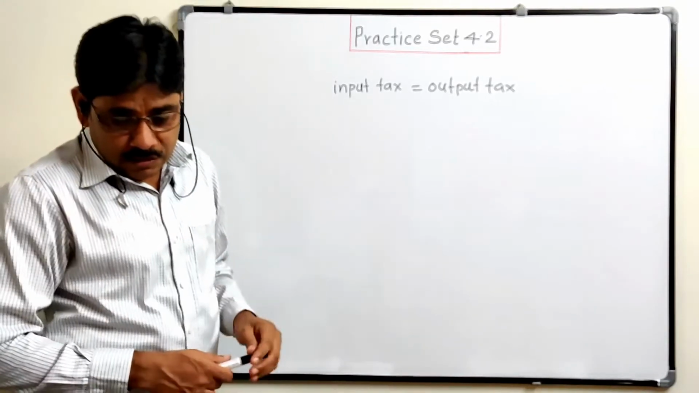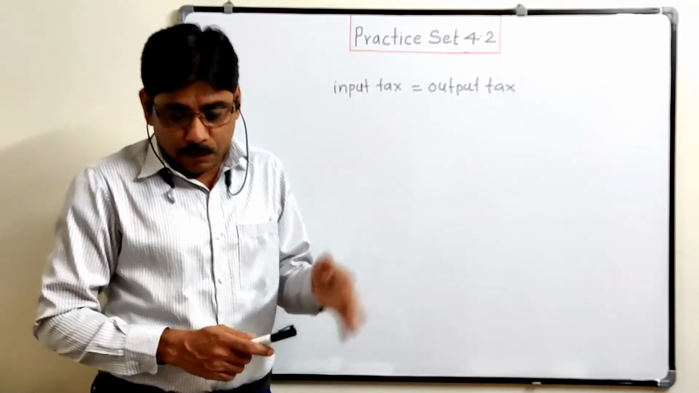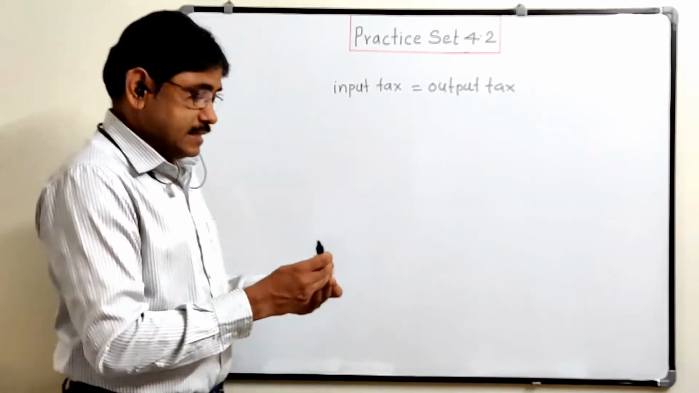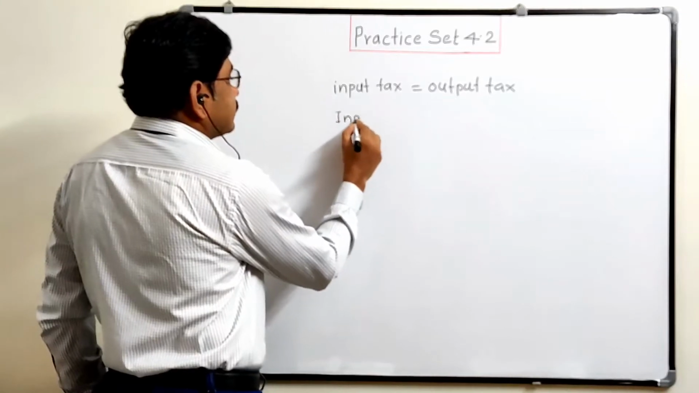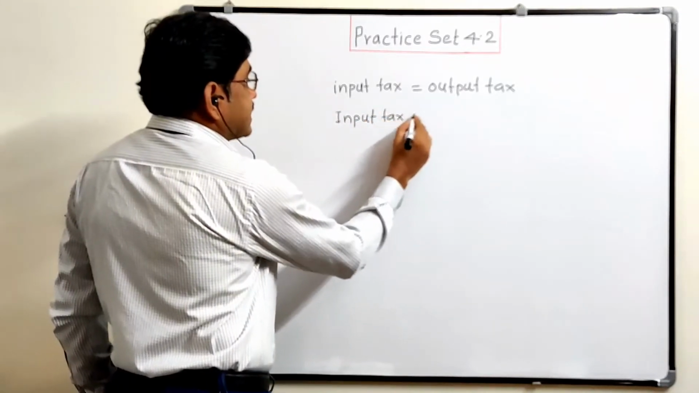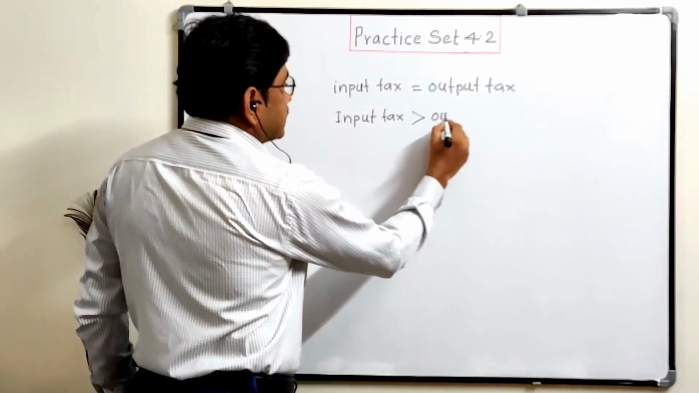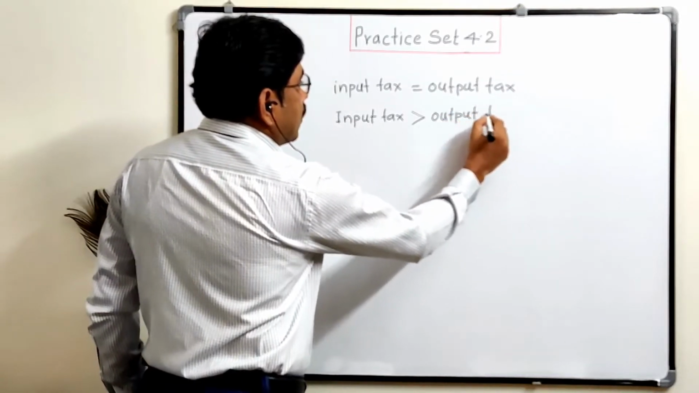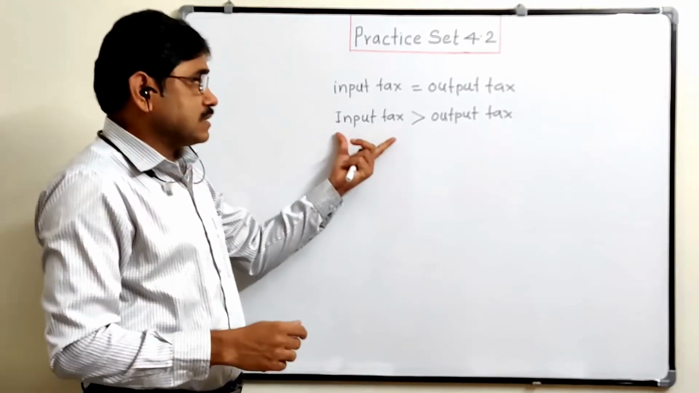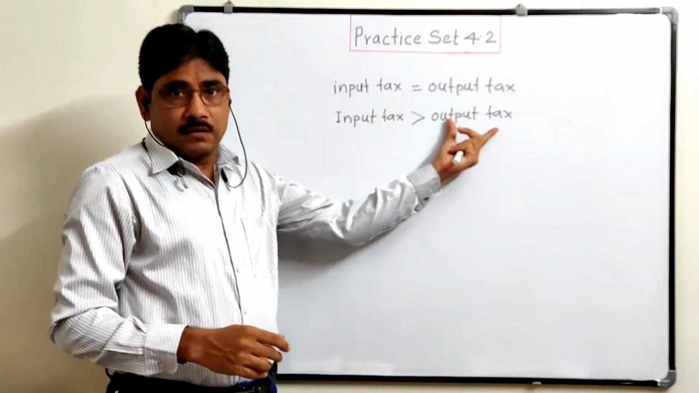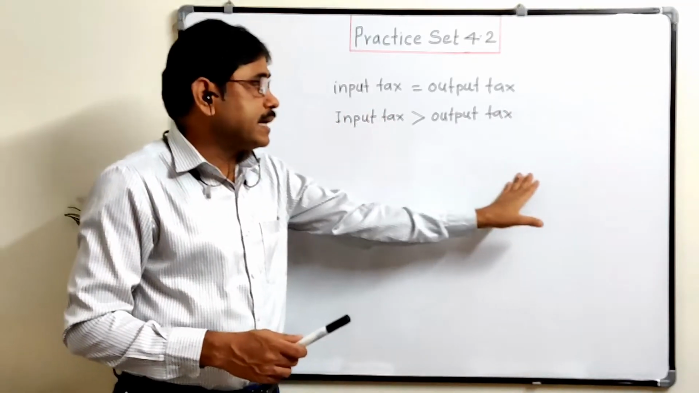In the second question, suppose in the month of July, the output tax of the trader is less than the input tax, then how to compute his GST? Output tax is less than, means input tax is greater than the output tax. Now in such a case, the GST is minus. Why? Because the tax credit is more than the output tax, so we get negative.